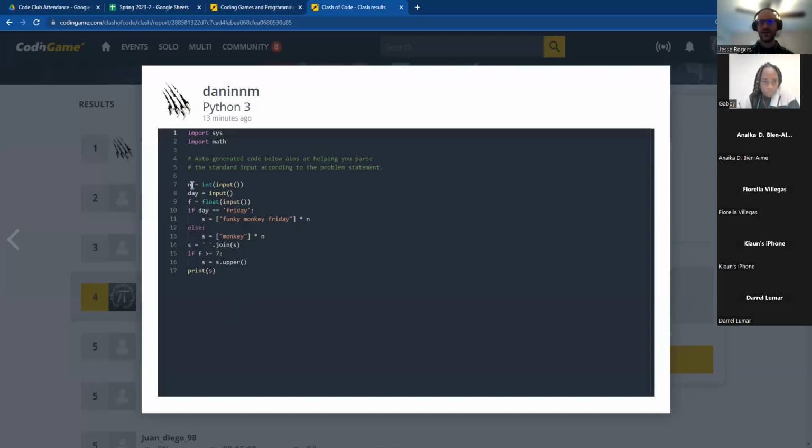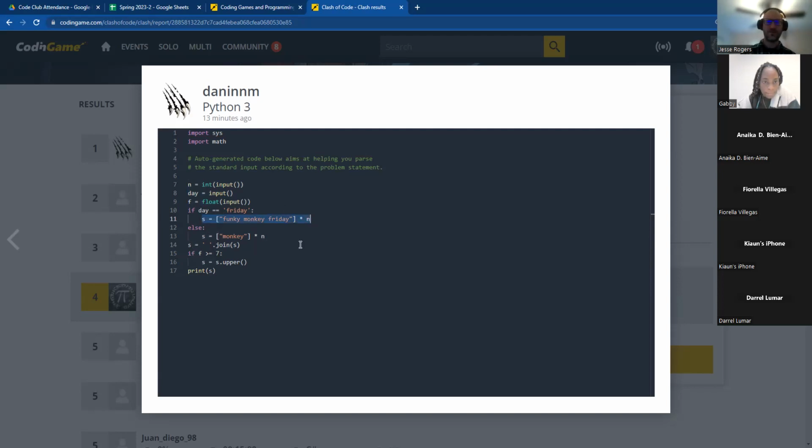So n is equal to the integer input. This is all the same right here. This first thing, except for the funkiness level, he just changed that to F. He didn't want to have such a long variable name, I guess. So he just changed the funkiness to F. And then he said, if day is equal to Friday, then here's what we do, right? So pretty much the same kind of thing, except that instead of using a print statement, he was using a string. So this is a really good way to do it.